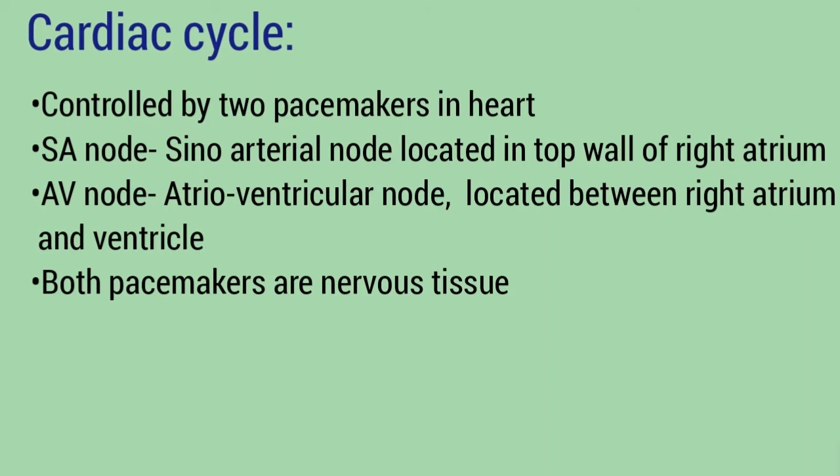Next is the cardiac cycle. The cardiac cycle is controlled by two pacemakers in the heart. The sinoatrial node, SA node, is located in the top wall of the right atrium. It is also known as the heart of the heart. Then the atrioventricular node, AV node, is located between the right atrium and ventricle. Both pacemakers are types of nervous tissue.